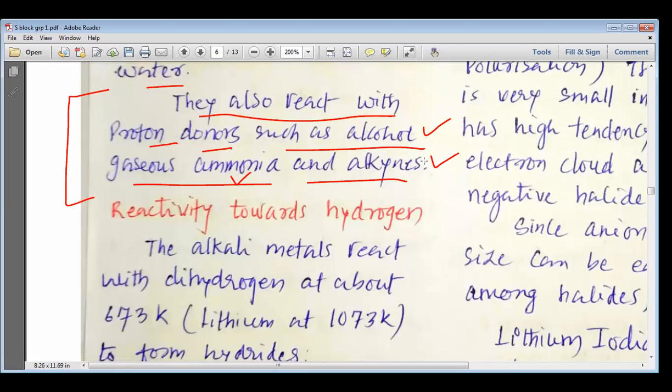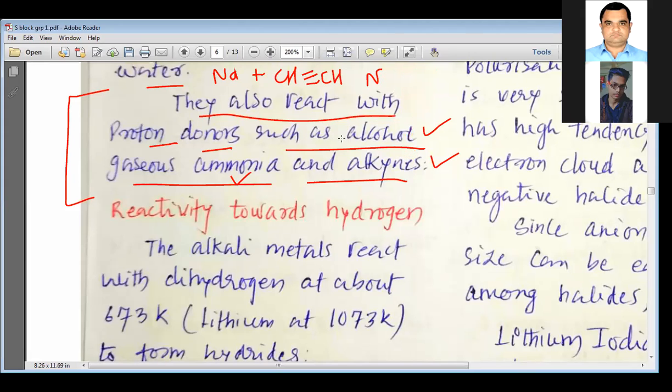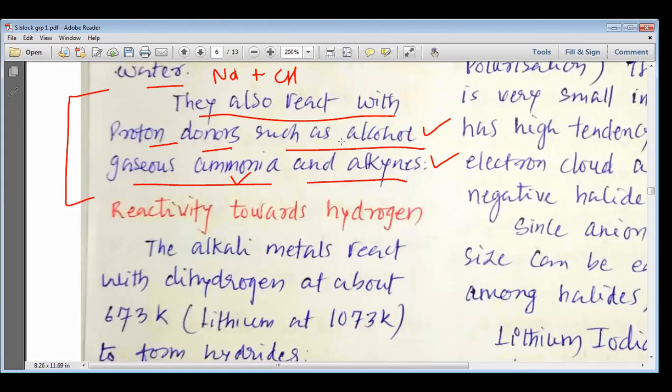My dear students, I would like to tell you that if sodium is allowed to react with CH triple bond CH, it produces the compound NaC2H2. So this kind of compound is also formed by sodium, which is known as sodium ethynide. This sodium ethynide is possible in the case of sodium, but lithium does not form this kind of ethynide. I hope, my dear students, you understand it well.